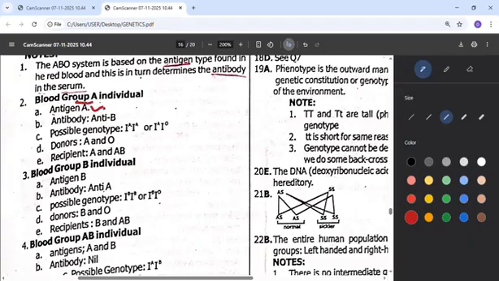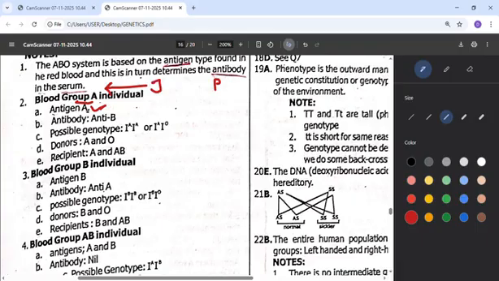For example, maybe a man called John and another man called Peter. John's blood group is A. So this John has an antigen A, that means an ID card of A, and we can see John as maybe a thief.